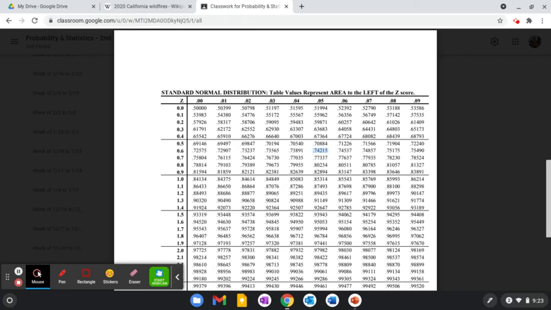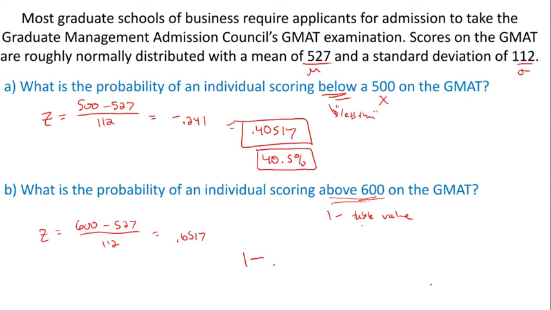Right. So again, you just find the first decimal place on the left side and then trace it over to the column that matches up. So 0.74215. 1 minus 0.74215. So we'll type that in. And we get 0.2578, or I guess you could say 25.8% chance.